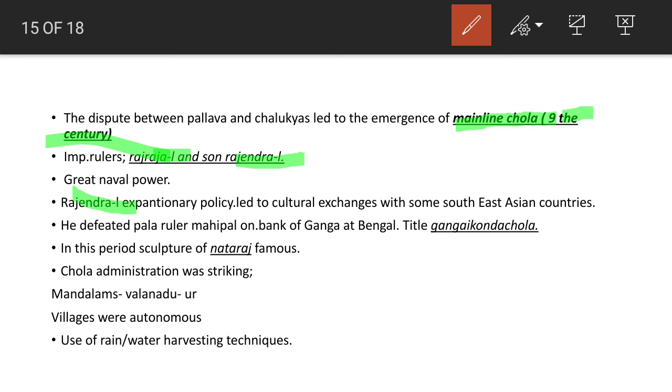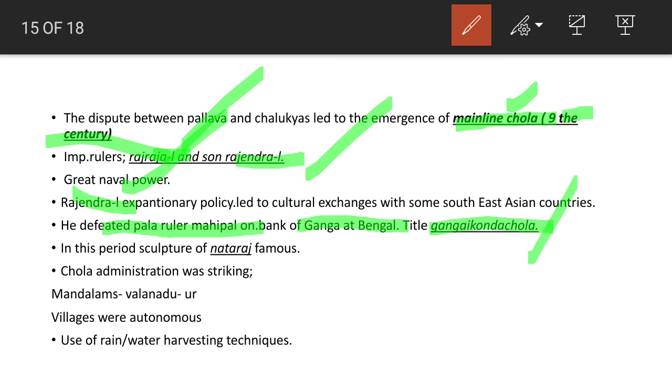He defeated the Pala ruler Mahipala on the bank of Ganga at Bengal. So he took the title of Gangai Konda Chola, that means conqueror of Ganga. So mainland Chola is important, and also Rajaraja, Rajendra's expansionary policy and Gangai Konda Chola title were important.